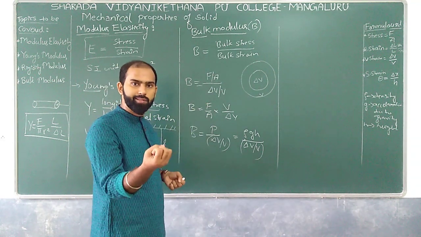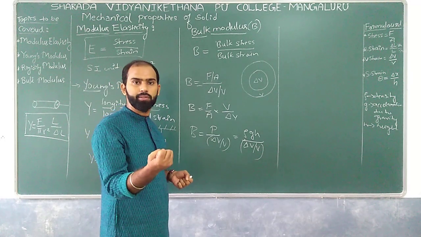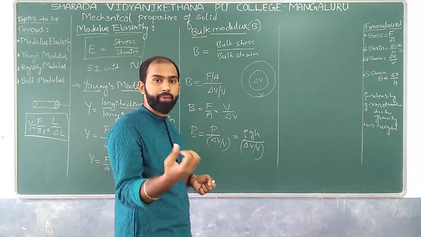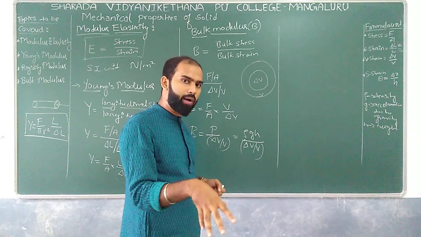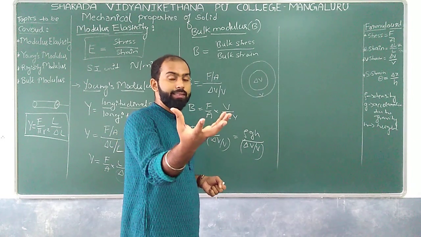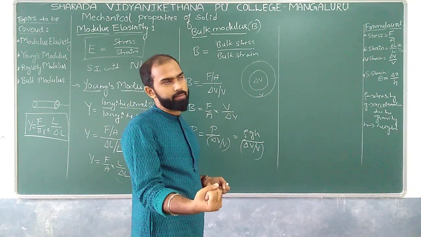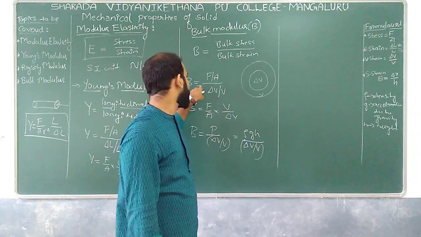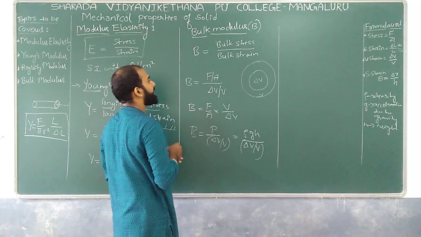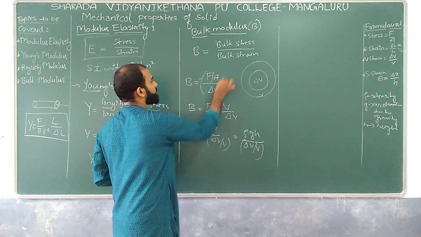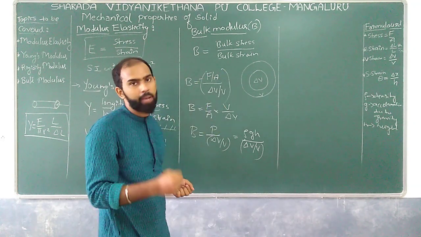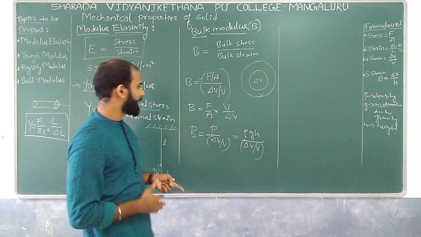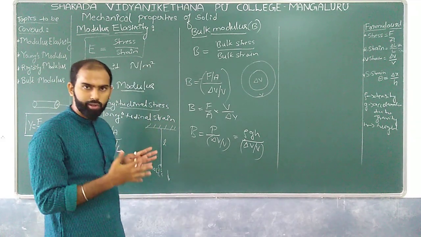Whether volume is increasing or decreasing over here. Obviously, whenever we are dipping any sphere into the water, what happens? The decrease in volume will take place. So if we have a decrease in volume, I can have a minus symbol over here. So this minus indicates a decrease in dimension. Okay. So this is how exactly it is. That is the bulk modulus over here.